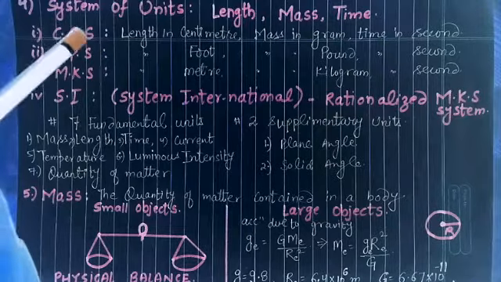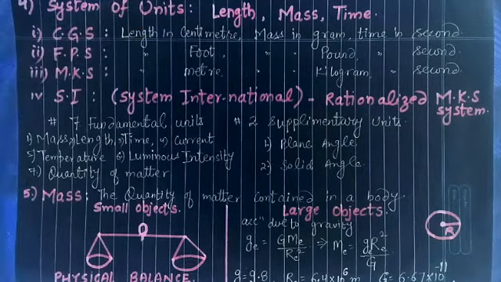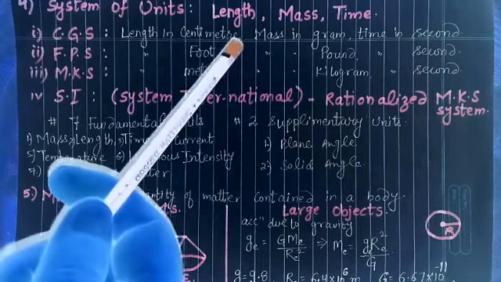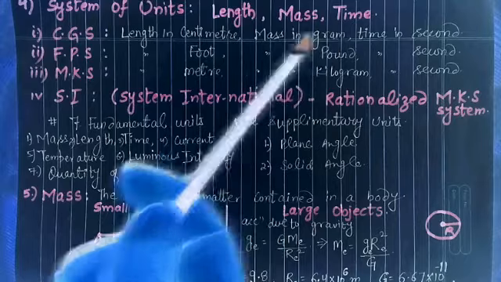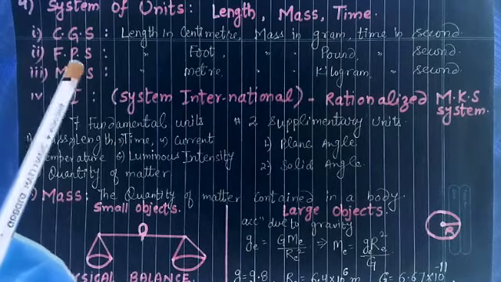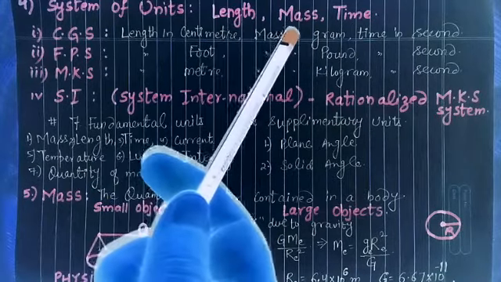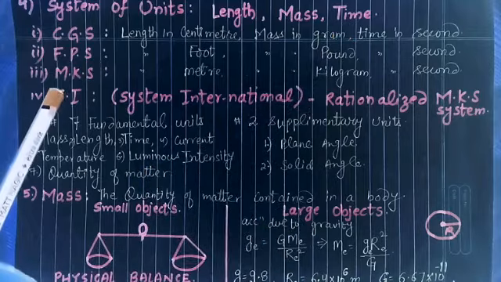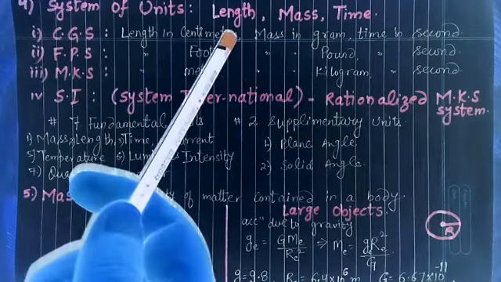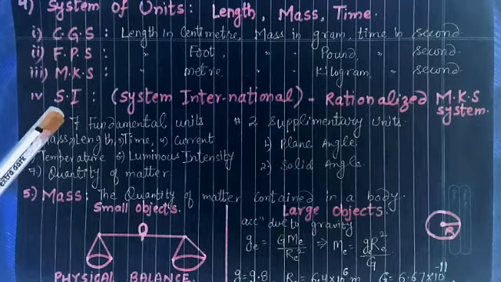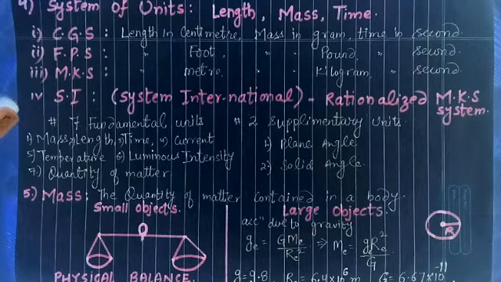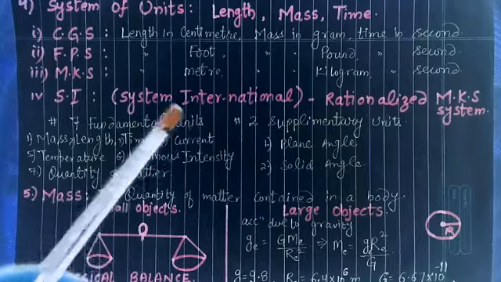Next topic we have system of units. First of all we have CGS: centimeter, gram, second, when length is measured in centimeter, mass in grams and time in second. FPS: foot, pound, second. Length in foot, mass in pound, time in second. MKS: meter, kilogram, second. SI, the most famous system of units worldwide, known as System International.